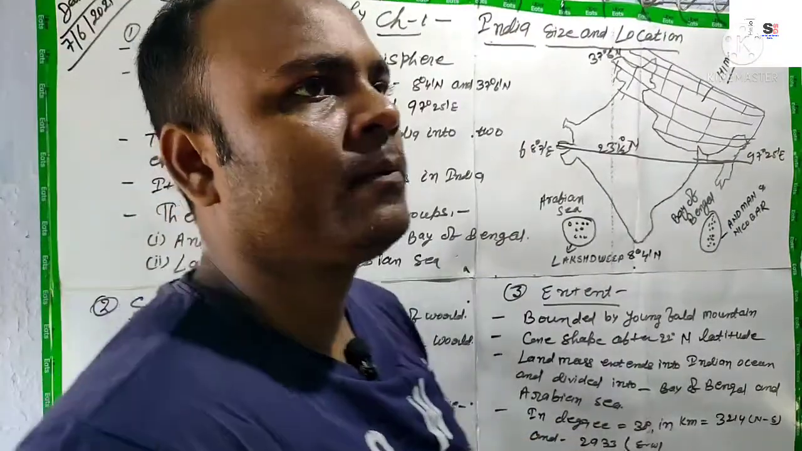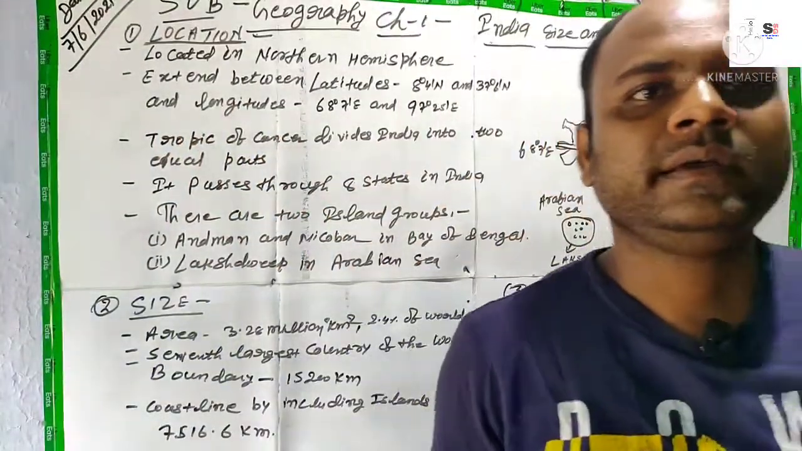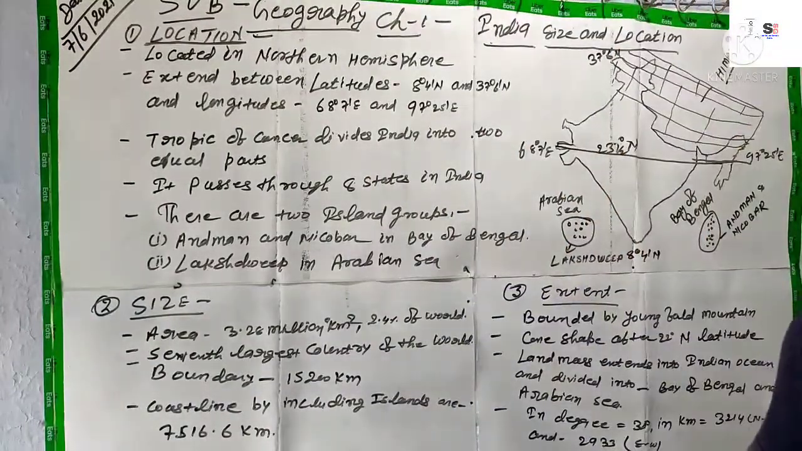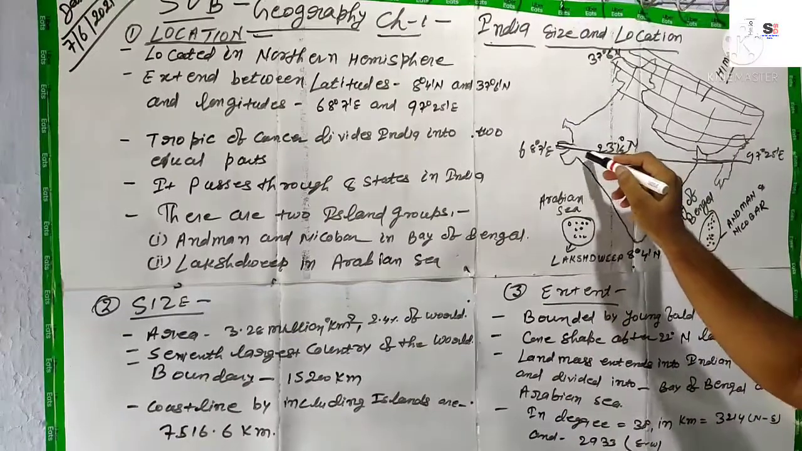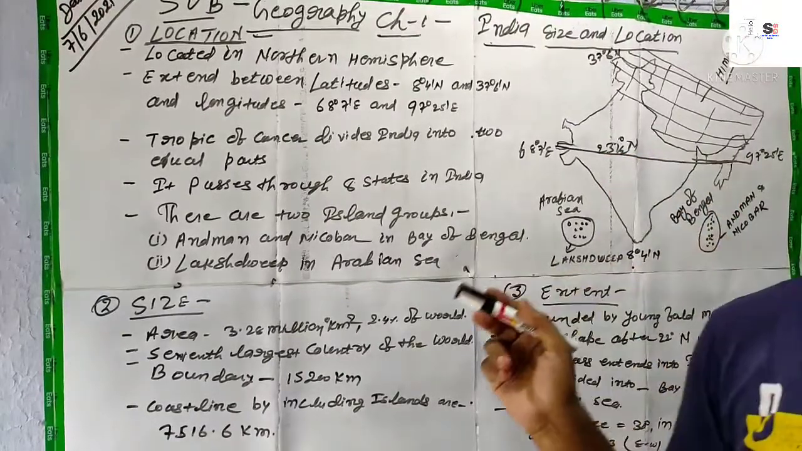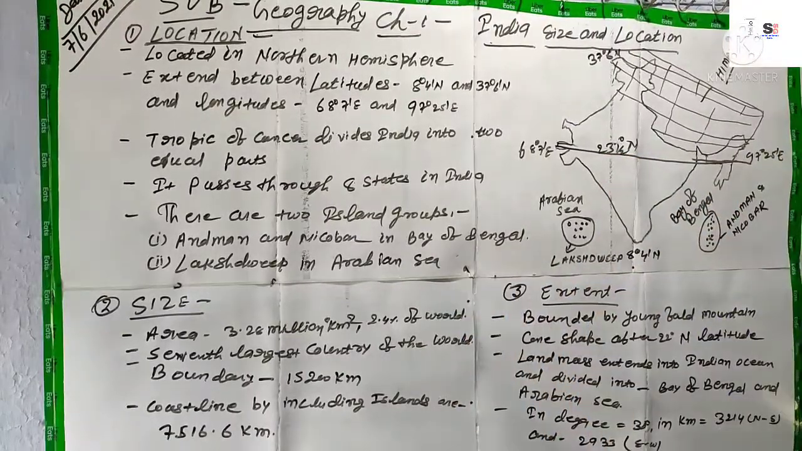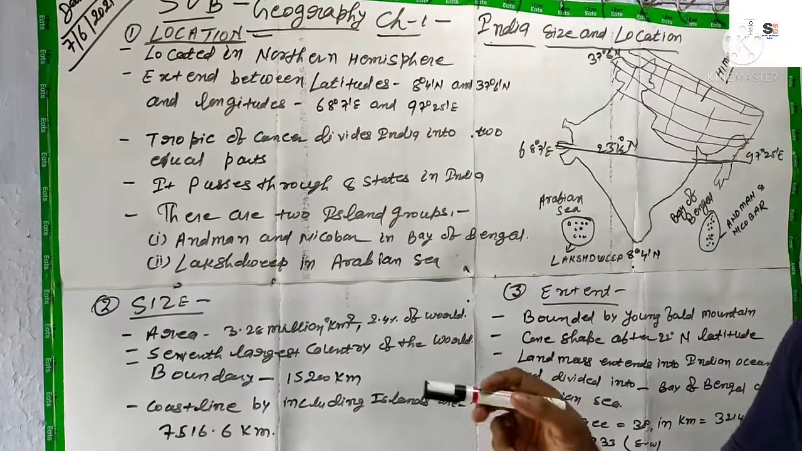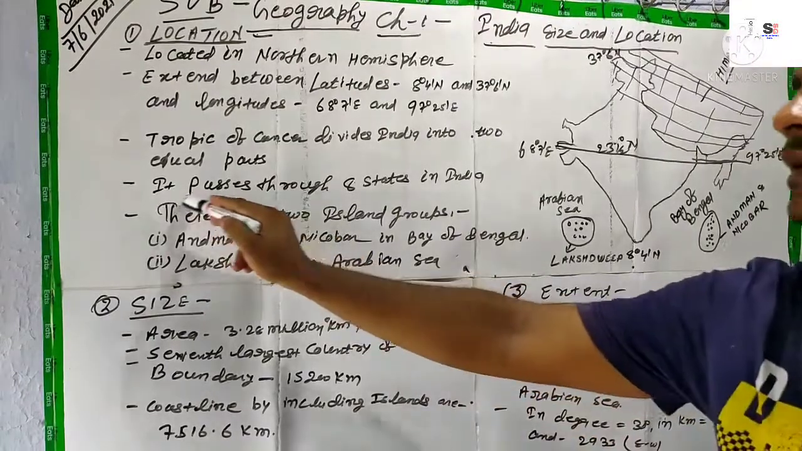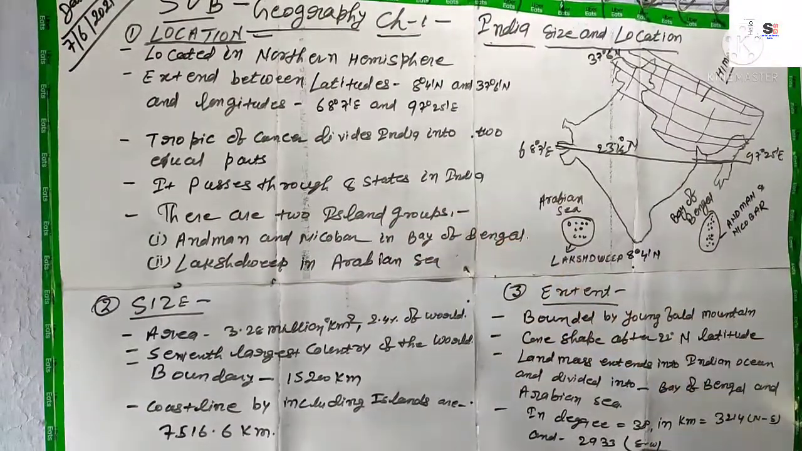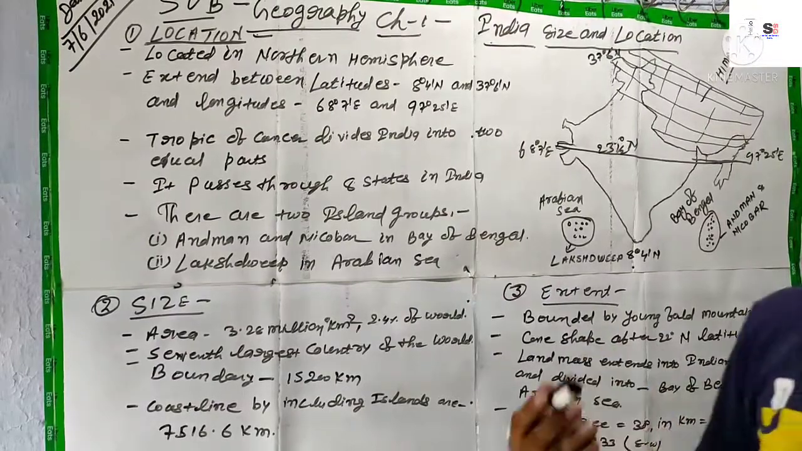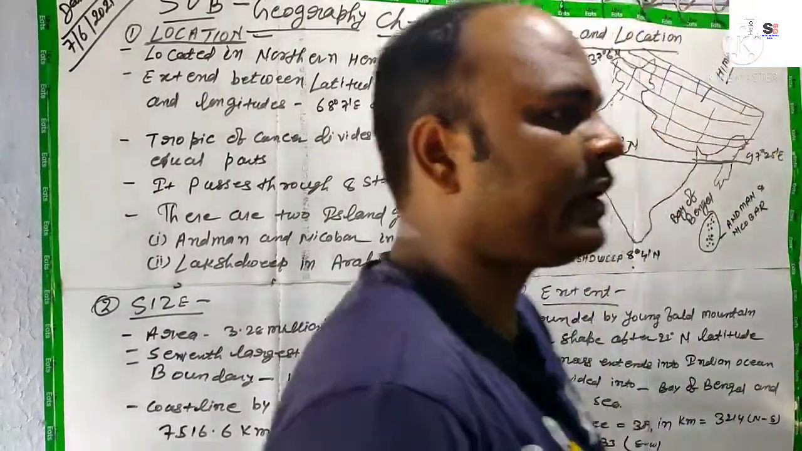One question is generally asked in examination, that through how many states the Tropic of Cancer passes. So there are 8 states. I think it passes through 8 states in India, isn't it? What are those states? Let me share one trick with you.